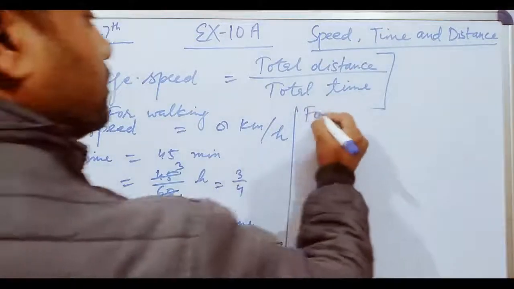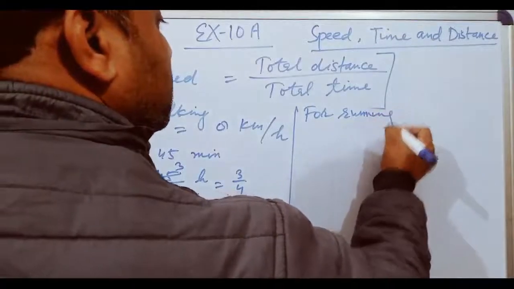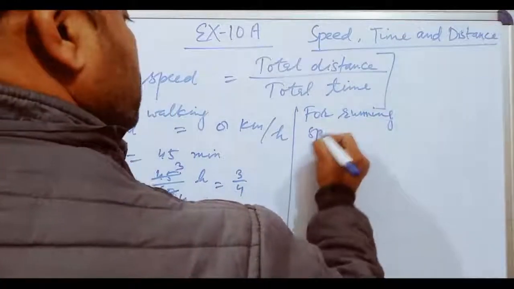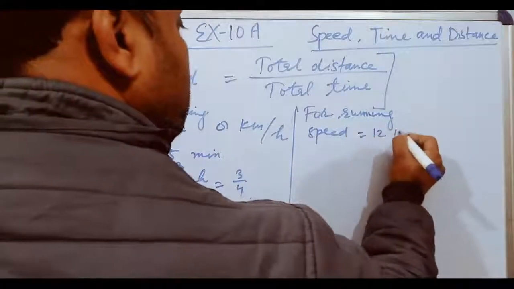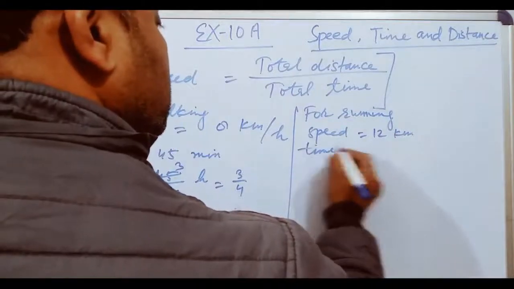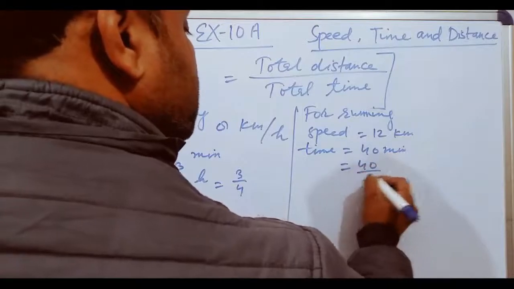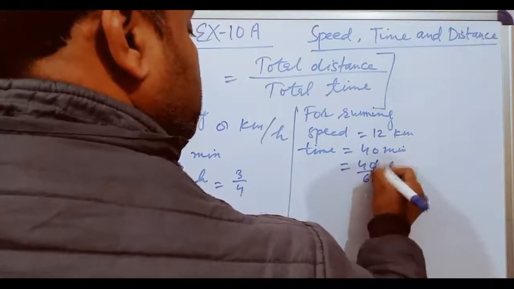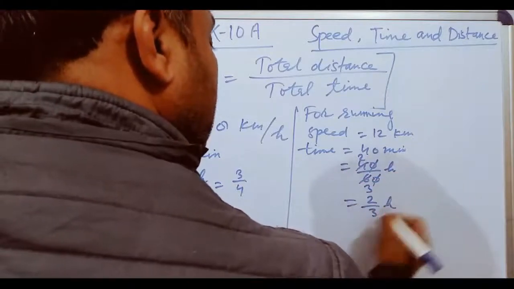For running speed equal to 12 kilometer per hour and time equal to 40 minutes, means 40 upon 60 hour. 20 2s are 40, 20 3s are 60, 2 upon 3 hour.